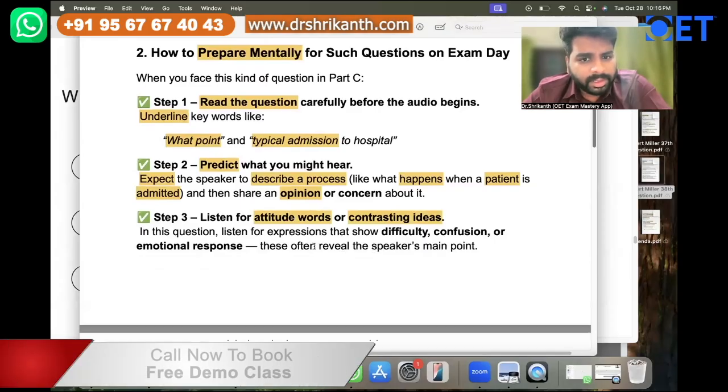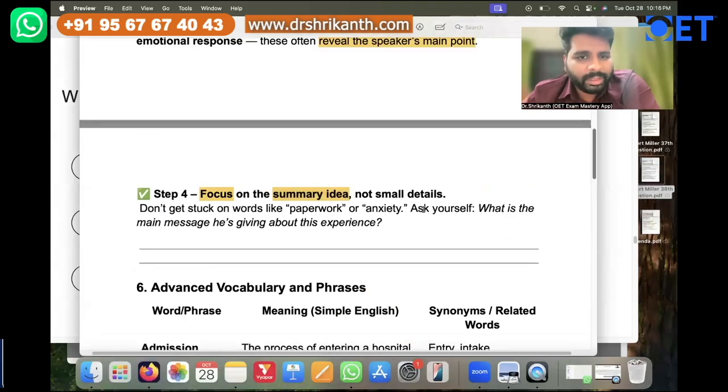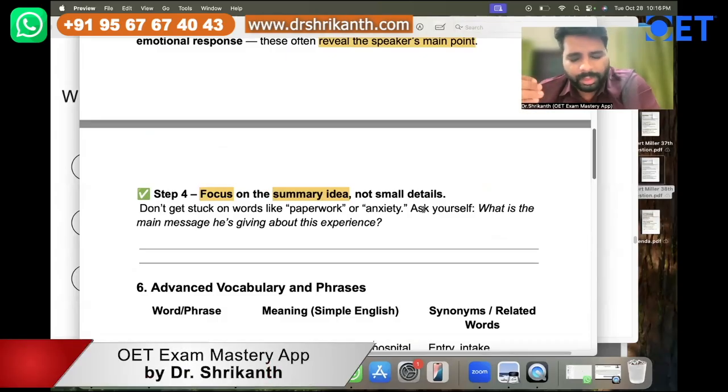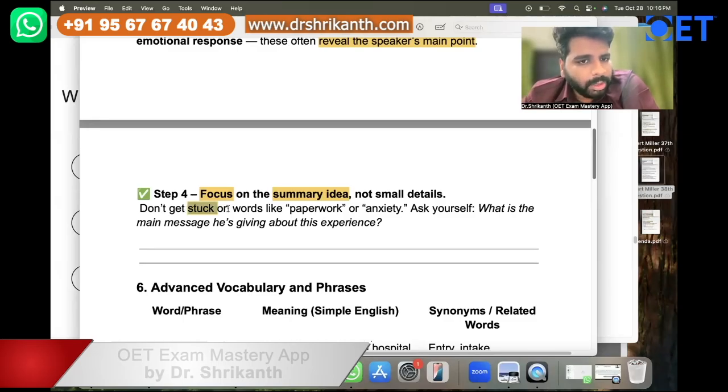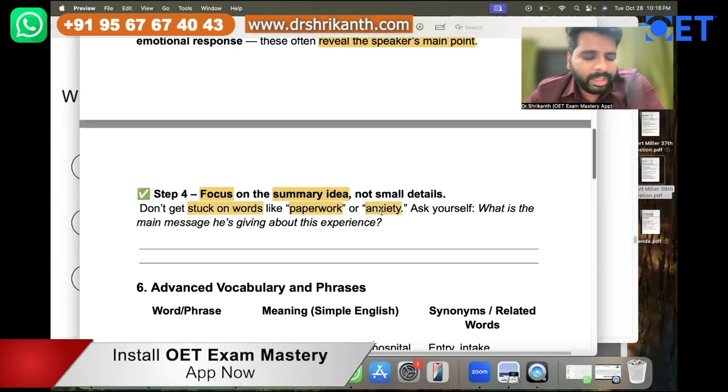These reveal the speaker's main point. And then focus on the summary idea. Again, they will summarize the point, usually towards the end. If it's a main idea type question, the answer is usually towards the end of the audio section. Again, they will try to trick you, so don't get stuck on certain words. Paperwork, anxiety, those are distracting information.